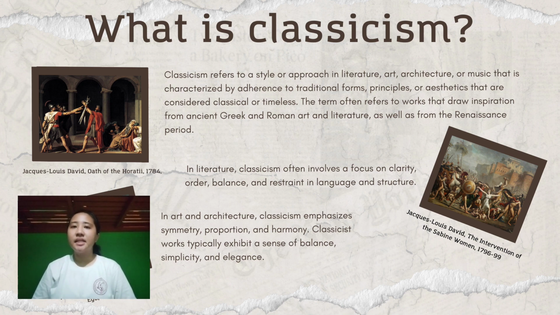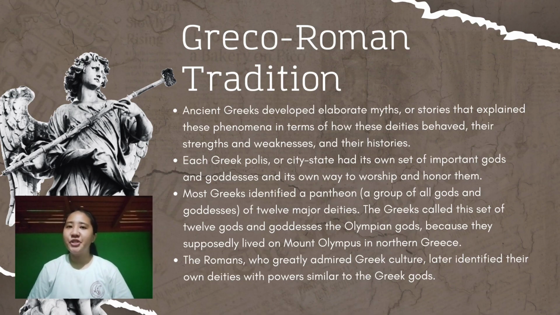Classicism is an artistic and intellectual movement that emphasizes adherence to principles of order, harmony, and balance derived from ancient Greek and Roman art and literature. It often prioritizes clarity, restraint, and idealized forms in its expressions across various disciplines, such as architecture, literature, and visual arts. Here are some Greco-Roman traditions.